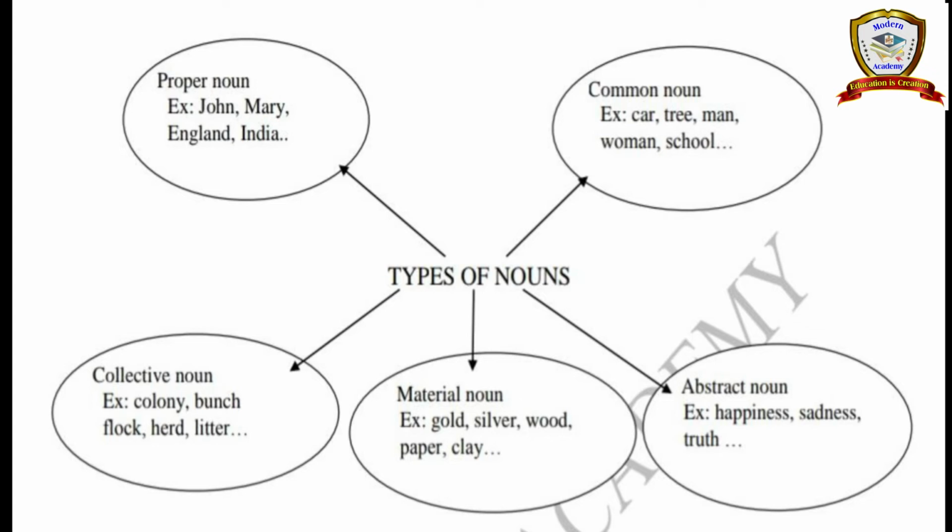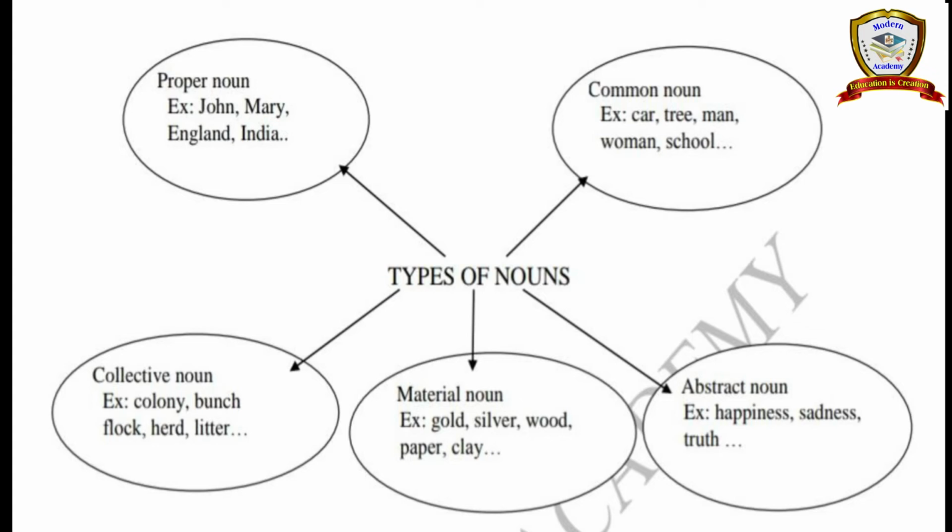Next, silver. We also use this silver to make many things. Next, wood. With the wood we make doors, windows, tables, chairs, and some toys. The table and chair are not material nouns, but wood is a material noun.